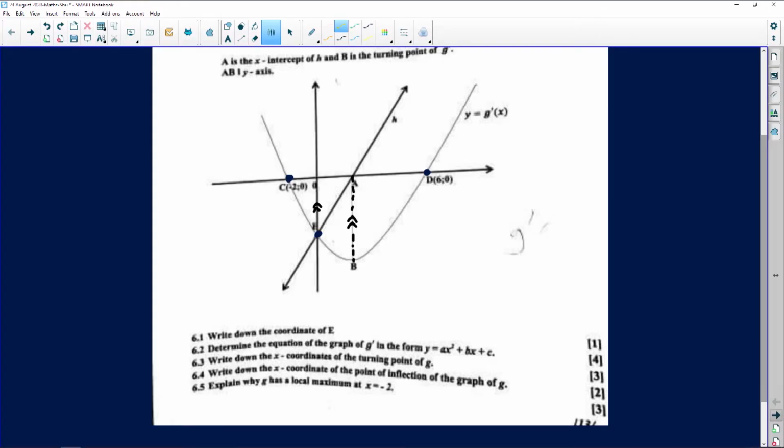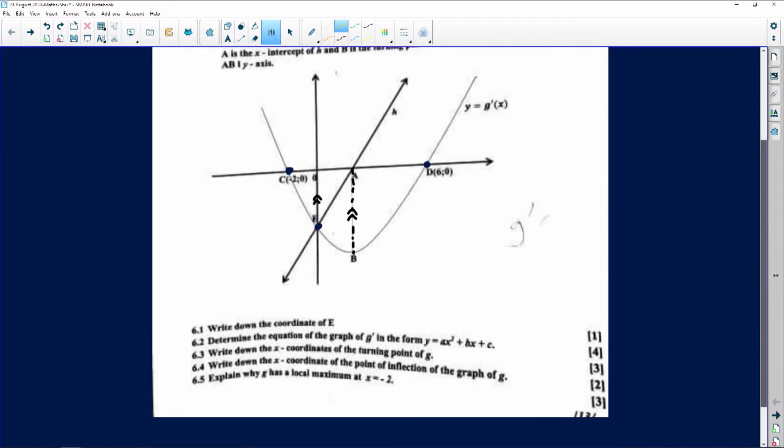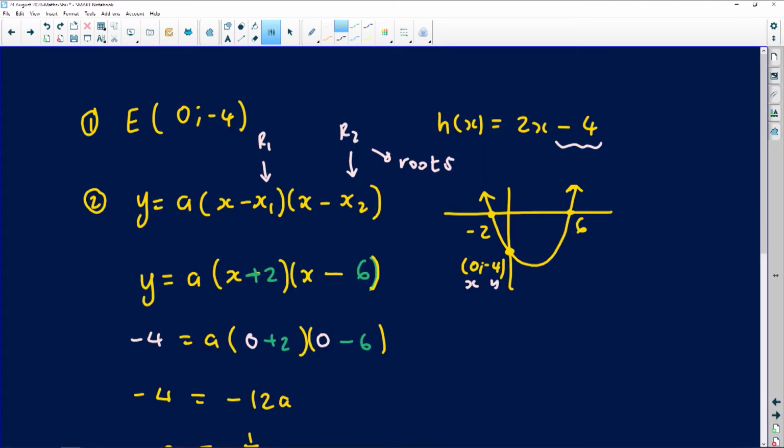What am I saying to you? Let's check it out. So we are interested, remember, in writing the coordinates of the turning point of g, right? Let's go back and look at this question. Be careful of what they're asking you. The x coordinate of the turning point of g. Be careful. So g is the parabola. We are looking at that. We are interested in finding the x coordinate of this, right?